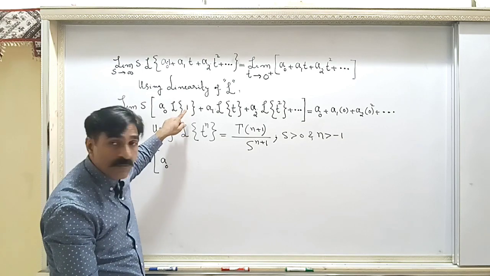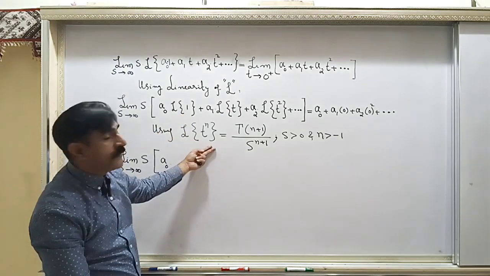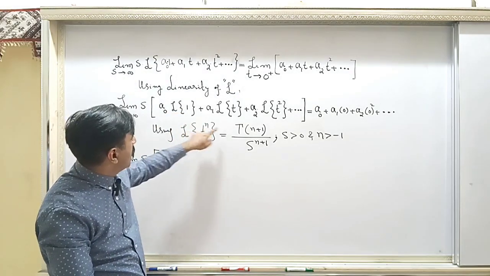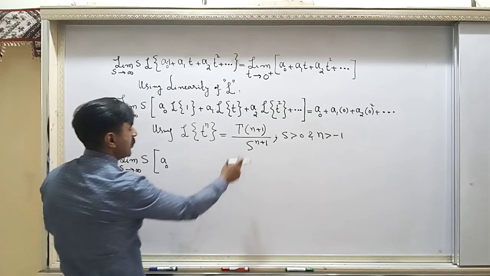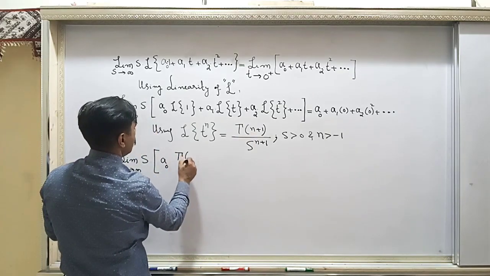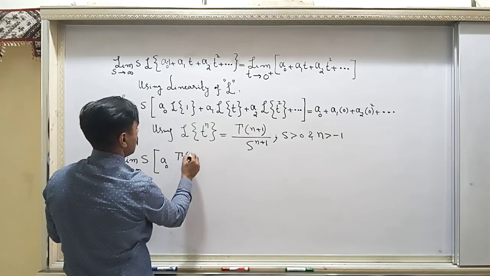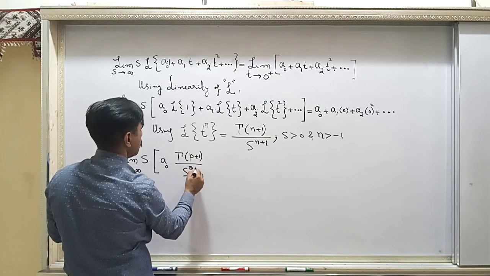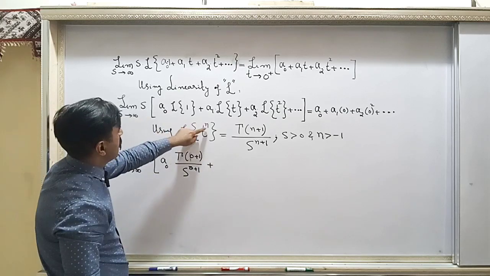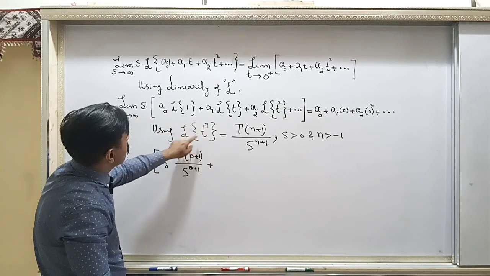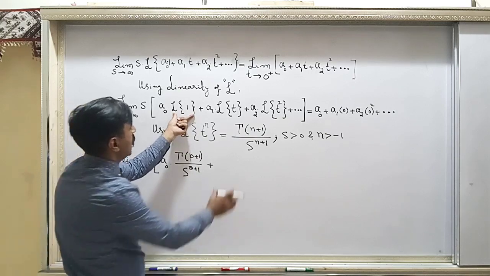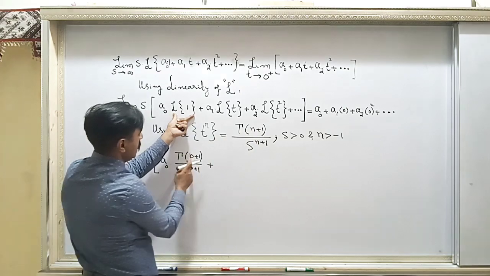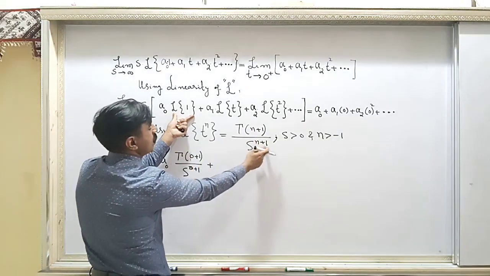And if you do not remember it, you can also find it from here. 1 means t to the power 0, so n is 0, and you will have the Laplace transform as gamma 1, meaning gamma of 0 plus 1, over s to the power 0 plus 1, right? When n is 0, t to the power 0 is 1, so Laplace transform of 1 is this, and the answer is this, which you need to write in the next step here. So 0 plus 1, I have written explicitly 0 plus 1.